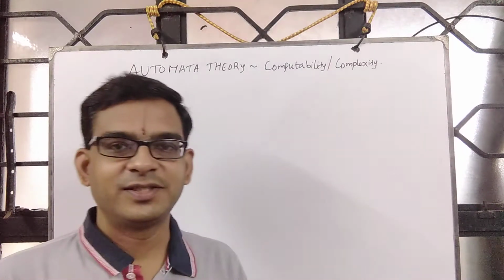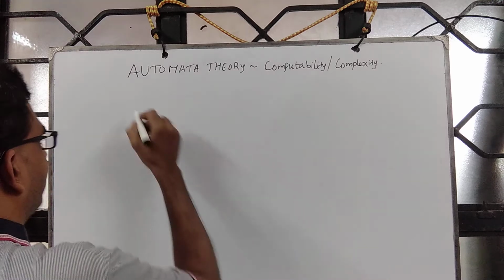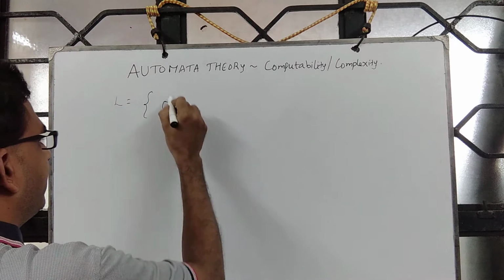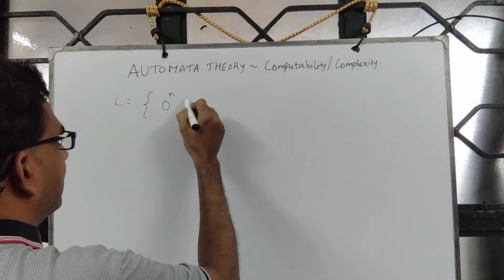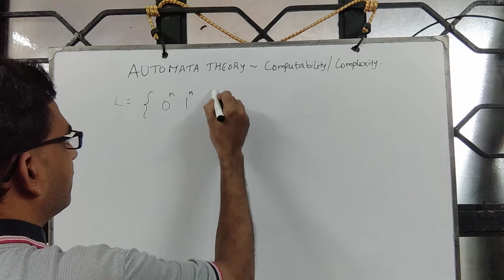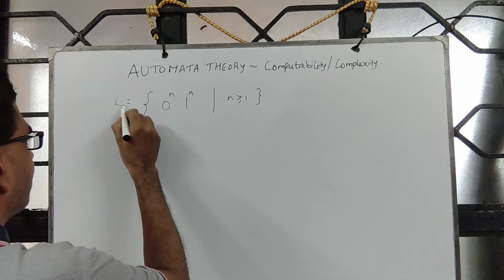Let us continue our discussion on understanding the computing power of FA. Towards that end, we were discussing this language 0 power n, 1 power n, such that n is greater than or equal to 1.